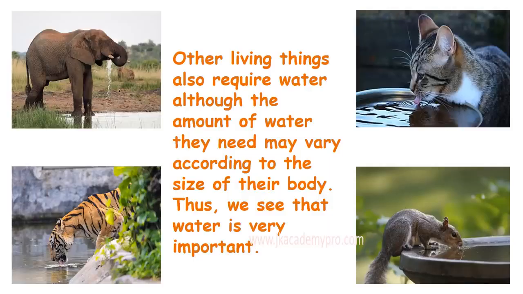Not only human beings, but even other living things also require water, although the amount of water they need may vary or may depend on the size of the body. Elephants and tigers are huge animals, so they require a lot of water. Cats, squirrels, dogs require less water. Thus, we see that water is very, very important for all living things on this earth.